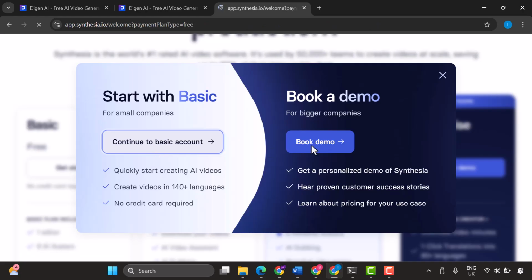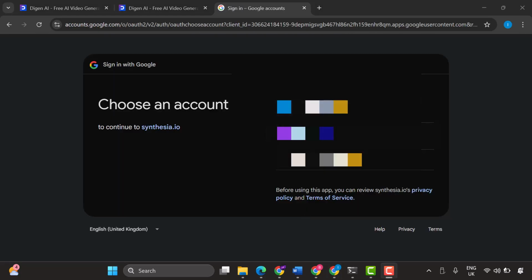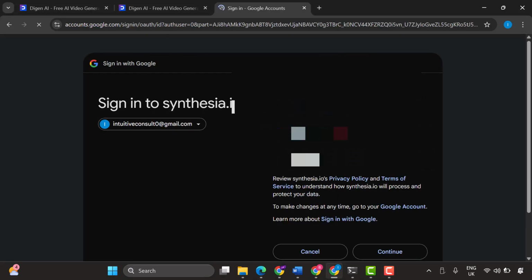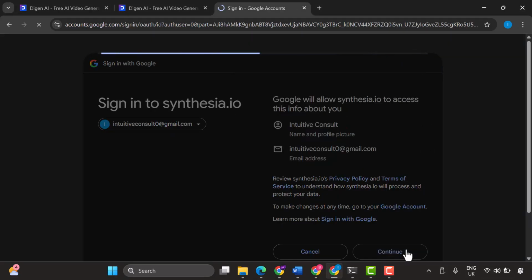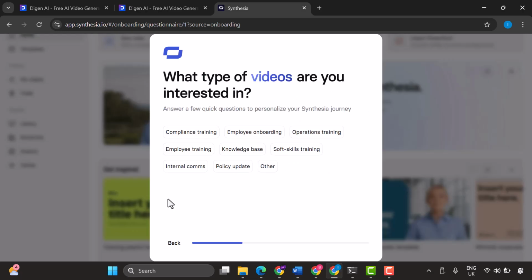Then Continue to Basic Account. Now we click Continue with Google for authentication. Then we select the email address we want to use and click Continue. So this is basically going to ask you some questions to personalize your experience. So we're going to select HR operations as our use case. And the type of content you're interested in, we're just going to select any relevant option.